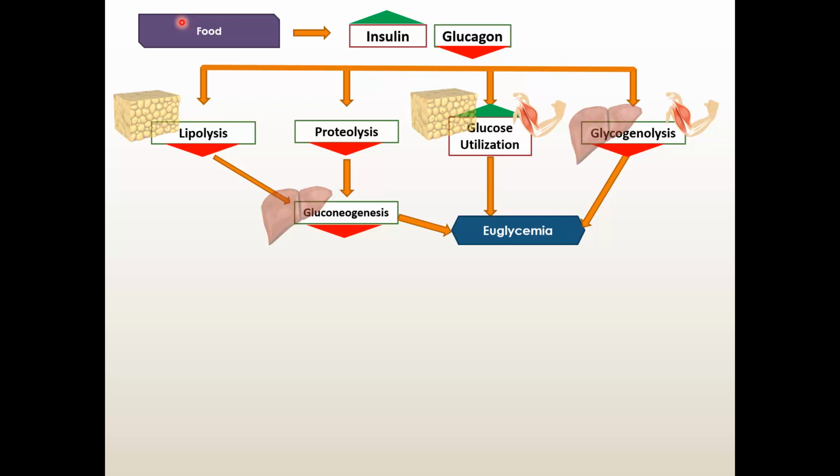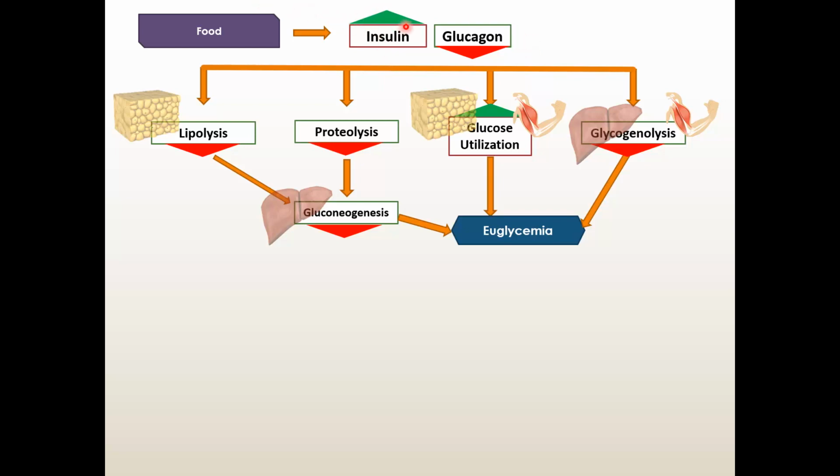So the first priority for the body at that time is to increase the level of insulin and decrease the level of glucagon, so that the anabolic activity can take place. That means storage of glucose as glycogen in the liver and muscle, and other anabolic action on protein and lipid metabolism also, like more lipogenesis and more protein synthesized and stored. So basically anabolic function.